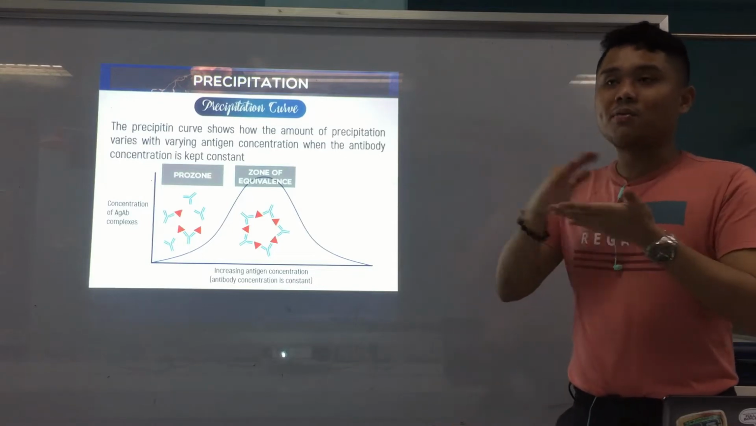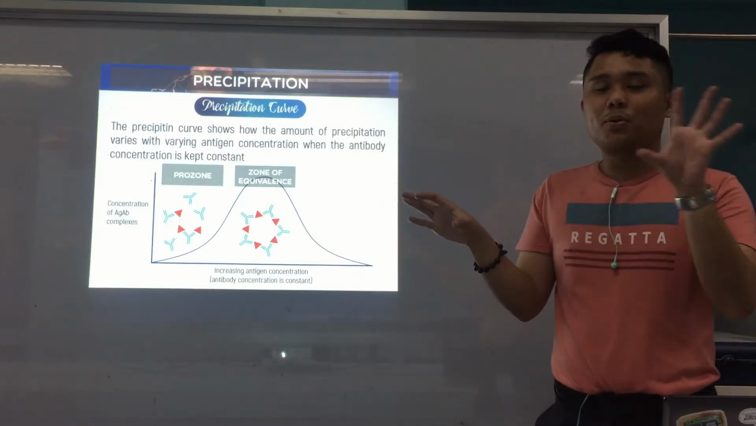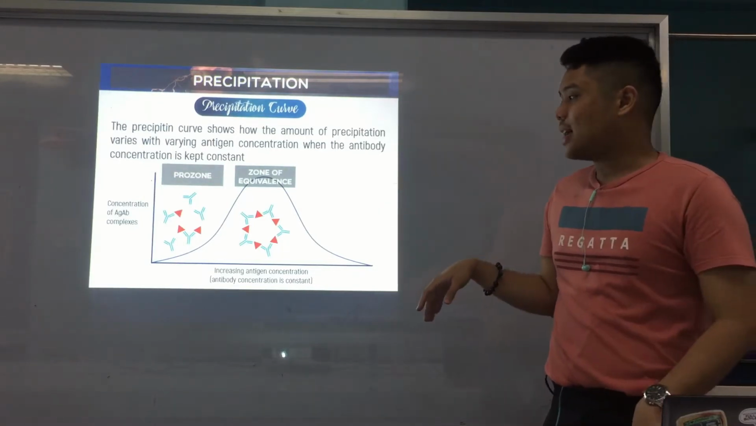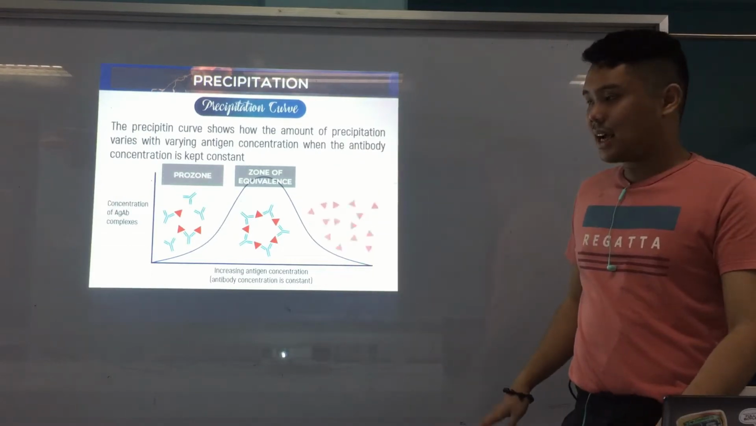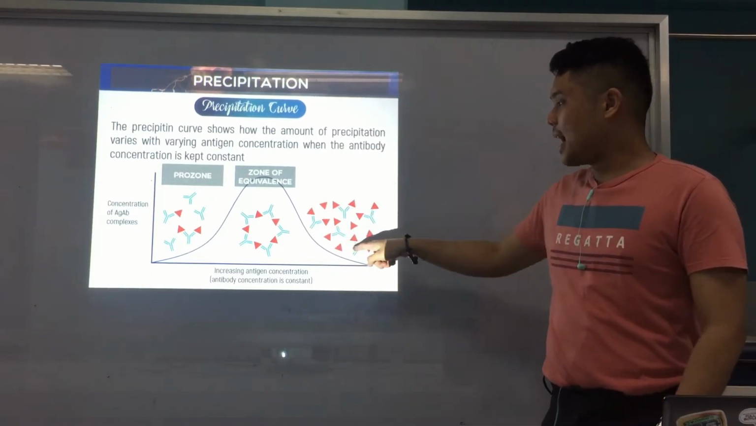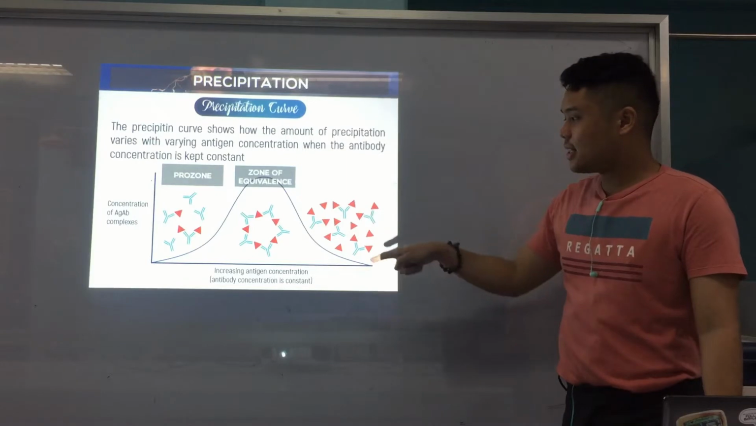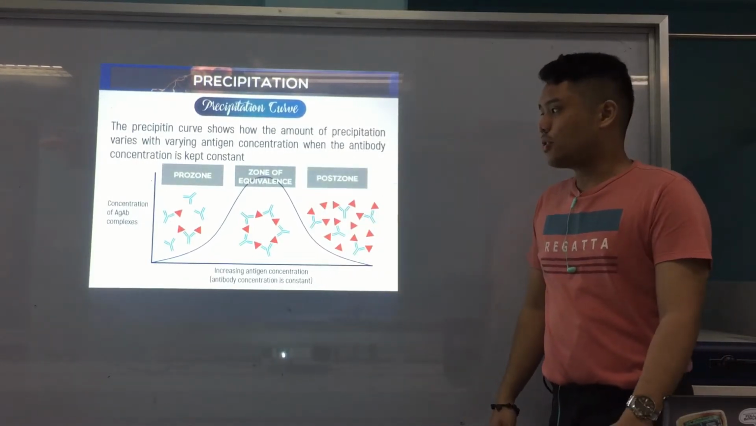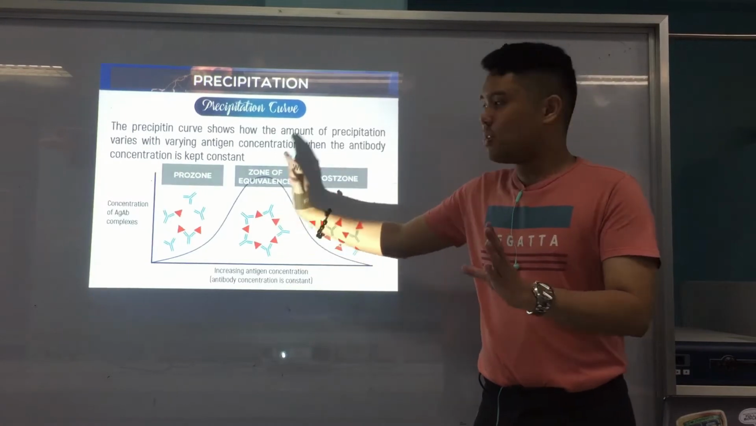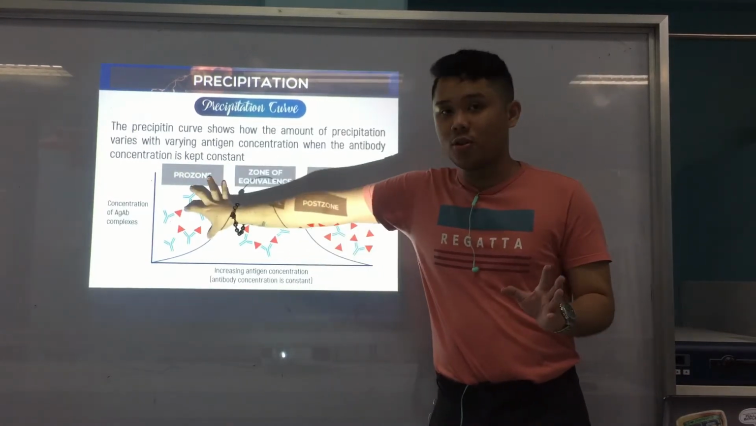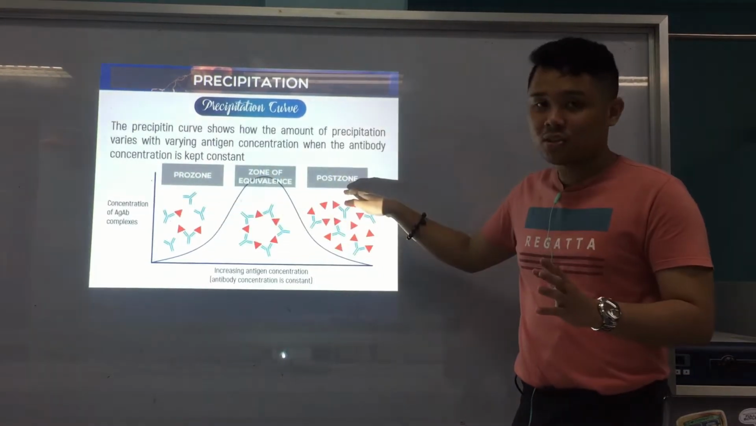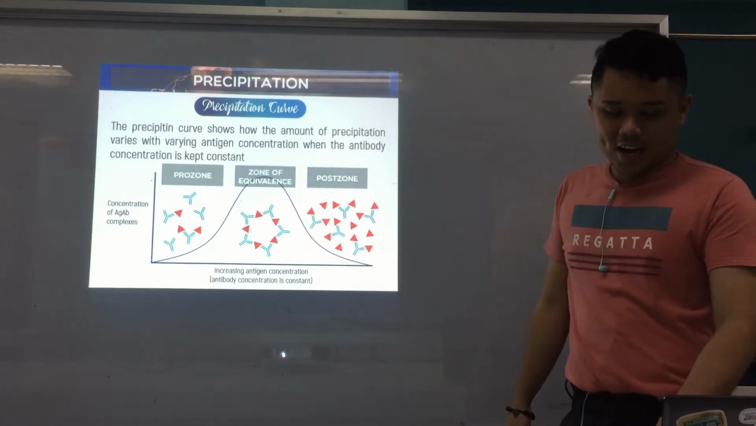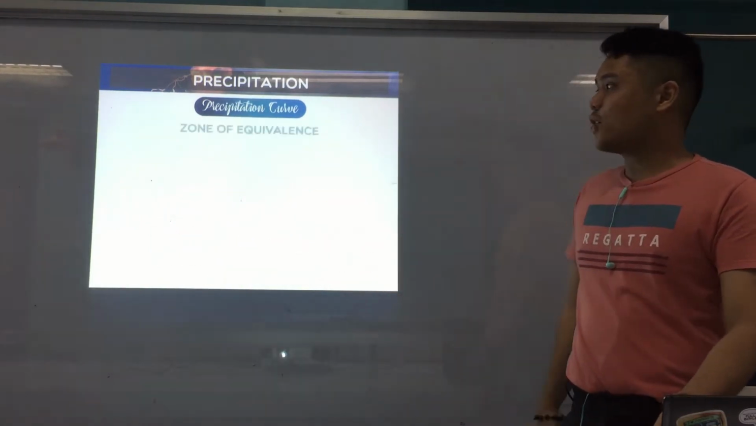By the name itself, equivalence. The number of antigens is equal to the number of antibodies. Alright. And of course, the last part, the antigens increase and the antibodies are few. As you can see, some antigens are not bound. This is now what we call the postzone. So as you can see, the zone of equivalence. Before the zone of equivalence is the prozone, and after it is of course the postzone. All right? Okay. Now we go to the different areas of the curve.